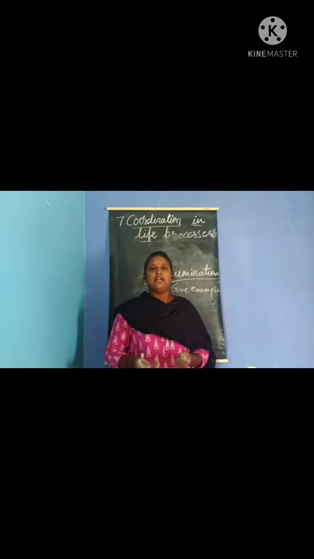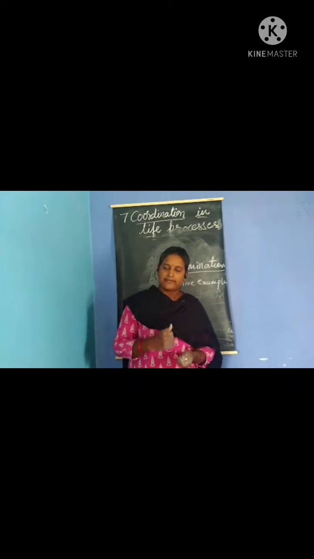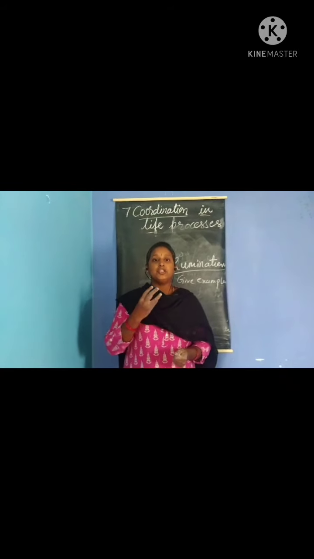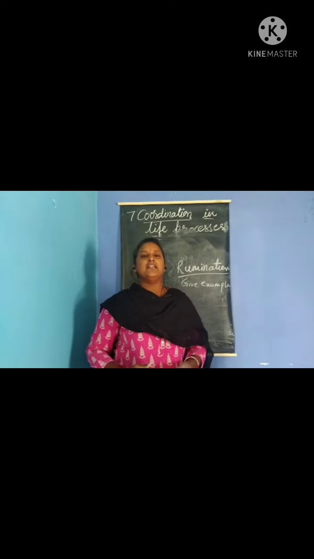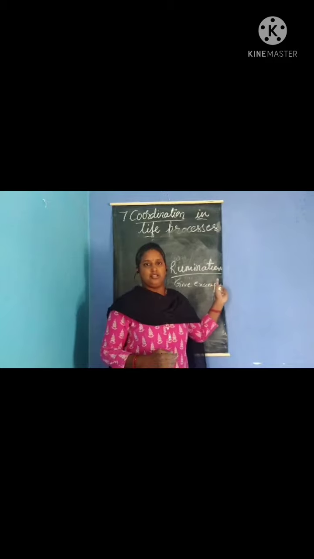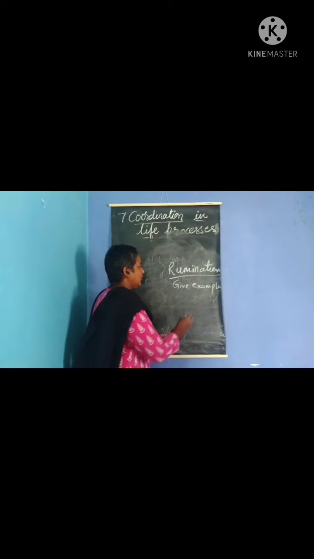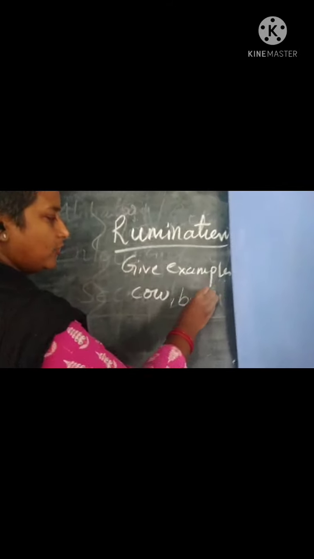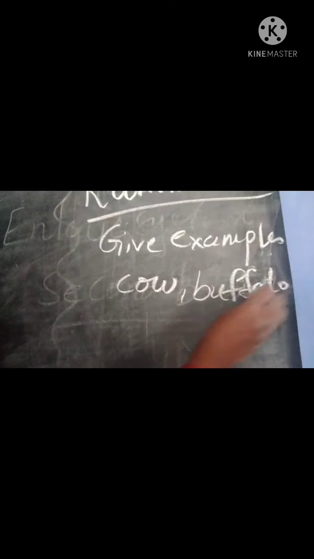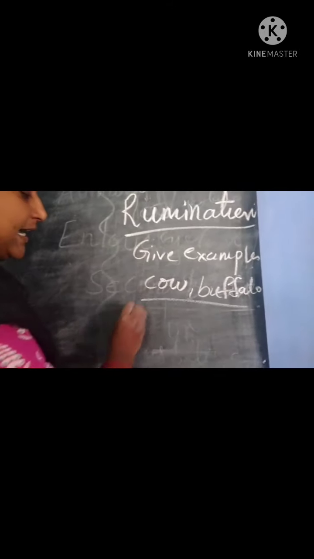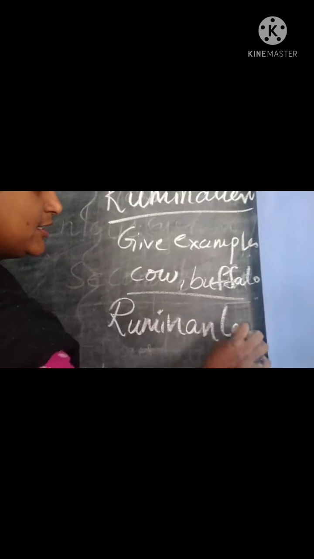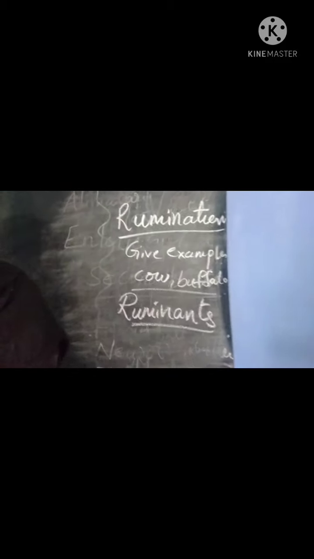The process of taking the food materials when it is available, bringing back the food and chewing the food leisurely, that is called as rumination. And the best example for rumination is cow. All the herbivorous animals like cow, buffalo, these are the examples for rumination, and such type of animals are called ruminants.